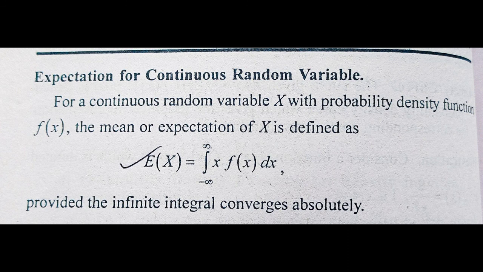Now we will see the expectation for a continuous random variable. For a continuous random variable X with probability density function f(x), the mean or expectation of X is defined as E(X) = integration from minus infinity to infinity of x f(x) dx, provided the integral converges absolutely. So as we saw in the discrete random variable, it was summation of x_i f_i; here it is integration of x f(x) dx.